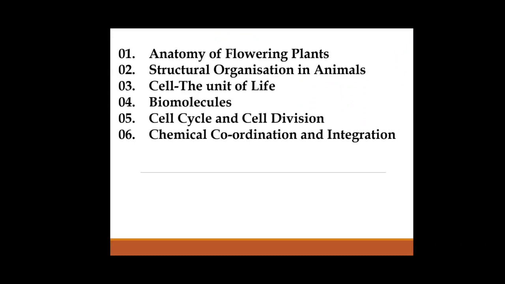Then in the eukaryotic cell, the difference between the plant cell and the animal cell, as to what is present in the animal cell and what is present in the plant cell. Especially chloroplasts are present in the plant cell, while in the animal cell they are absent. Centrioles are present in the animal cell while absent in the plant cell. Vacuole is present in the plant cell, right? So these are a few peculiarities.